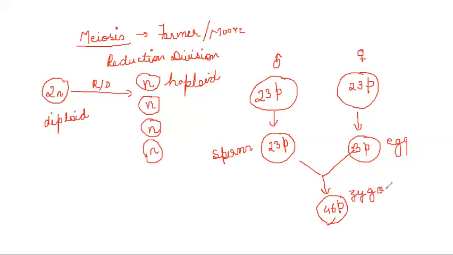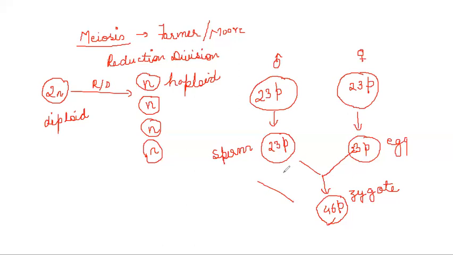Every species maintains the number of chromosomes generation after generation. That means if we have 23 pairs of chromosomes, our future generations will also have 23 pairs of chromosomes, and our parents would also have 23 pairs of chromosomes. So if sperm and egg are formed through mitosis, then every generation the number of chromosomes would increase.